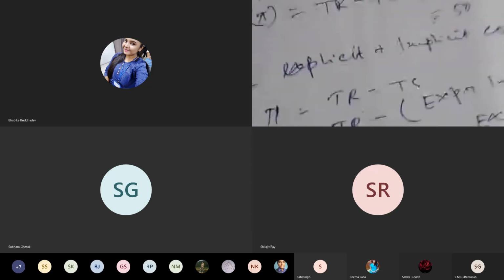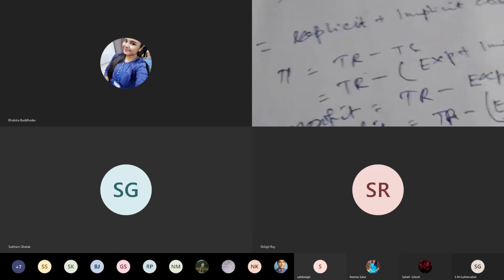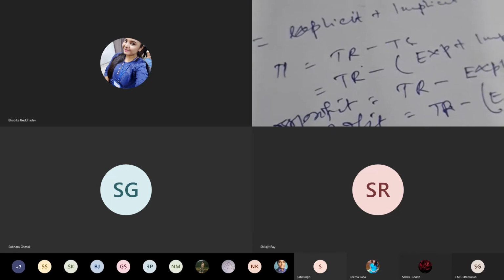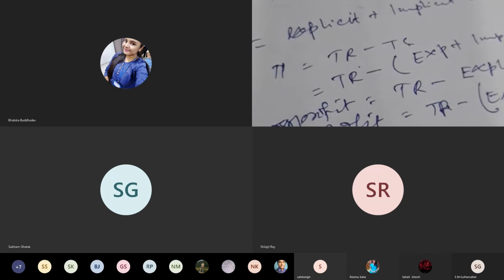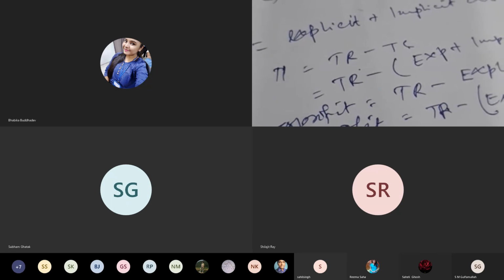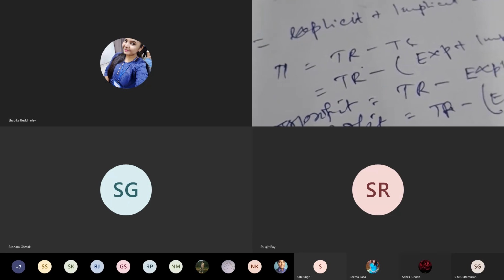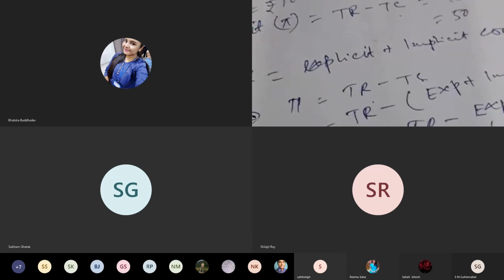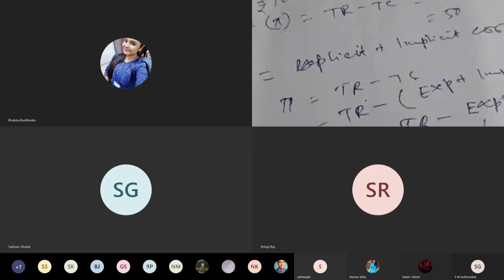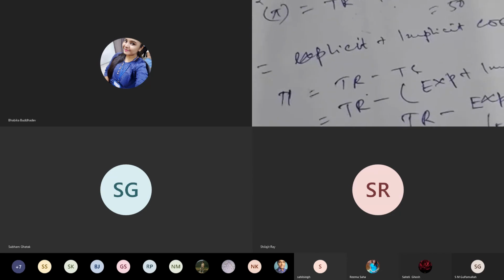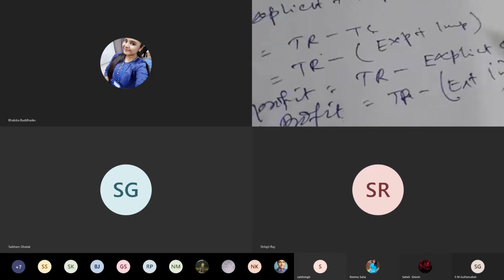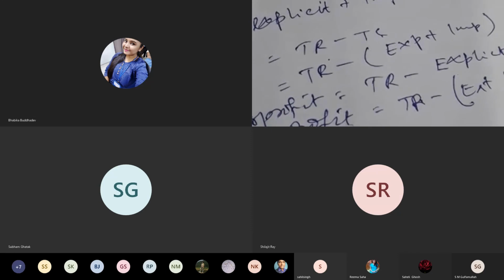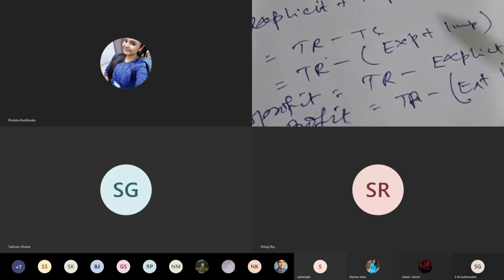Next, I said cost includes both the explicit cost and the implicit cost. What is explicit cost? Explicit costs are those costs which are paid to the factors of production and go away from the organization. And the implicit costs are the costs which are paid to the factors of production, but remain within the organization. Since it remains within the organization, that is why it is also assumed. It is included in the profit.